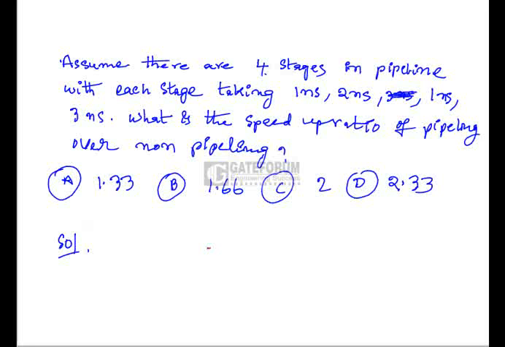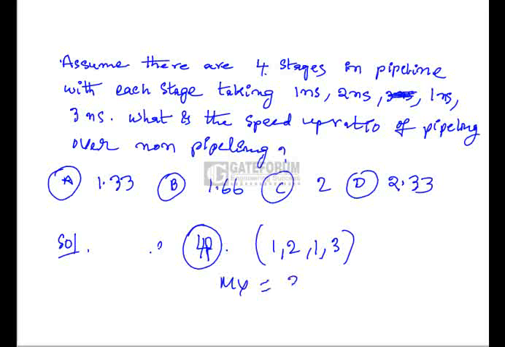If you use pipelining, there are multiple stages. The total number of stages will be 4, a 4-stage pipelining system. So 1, 2, 1, 3 are the times taken for each stage. What is the maximum of the times? It is 3. That is for the pipelining system.